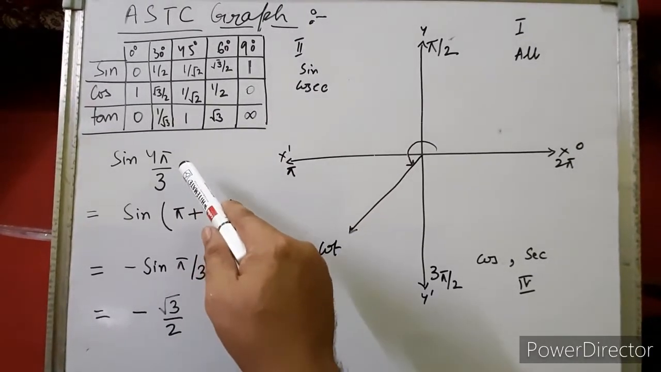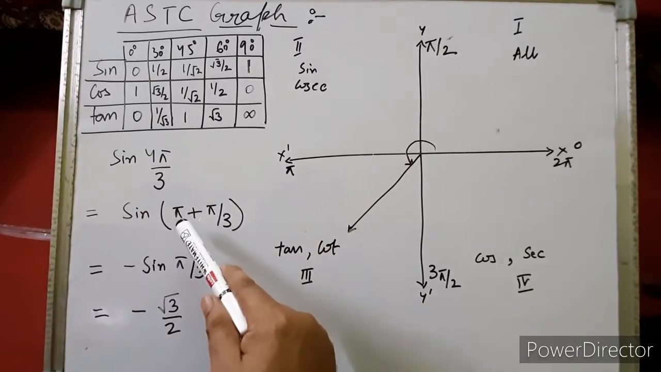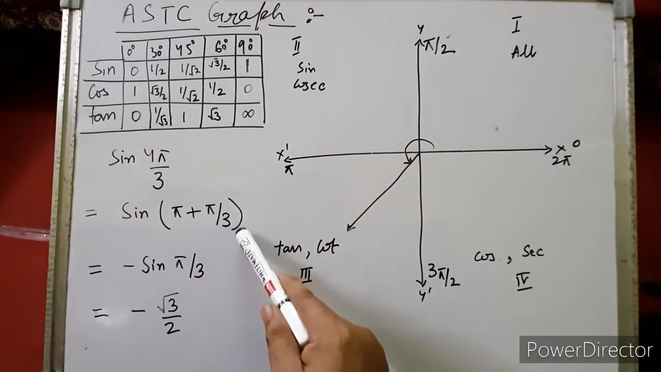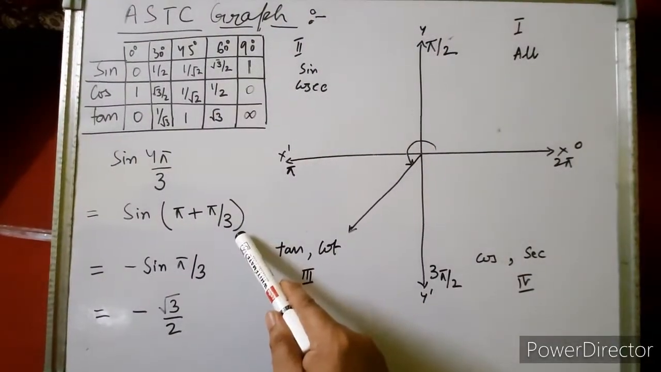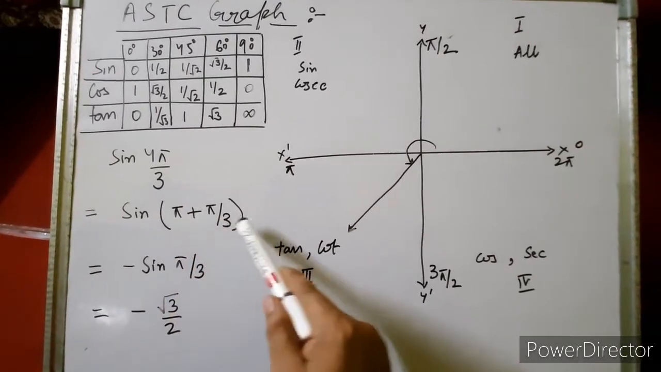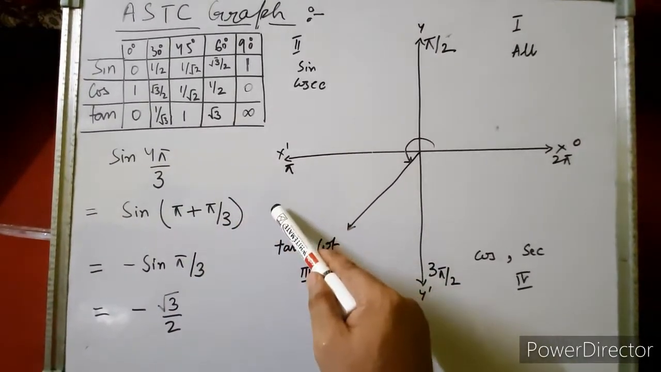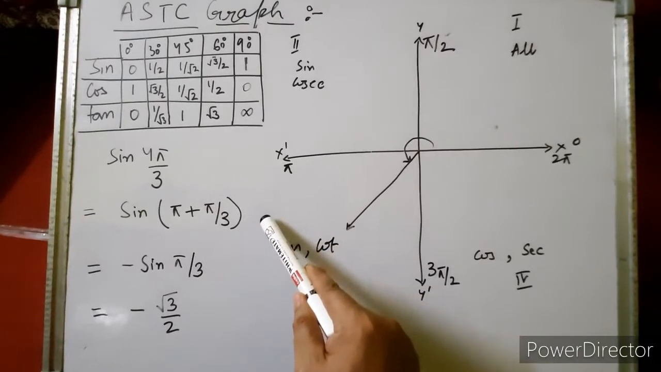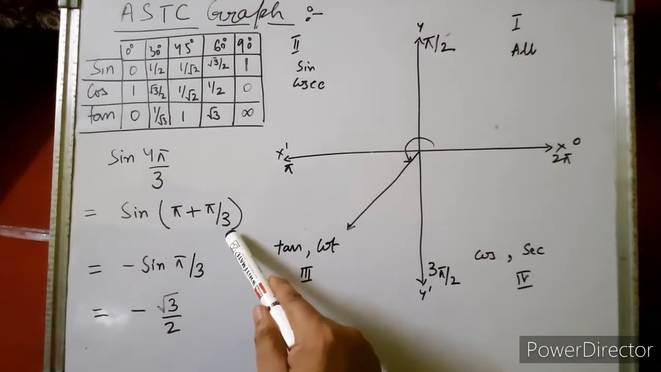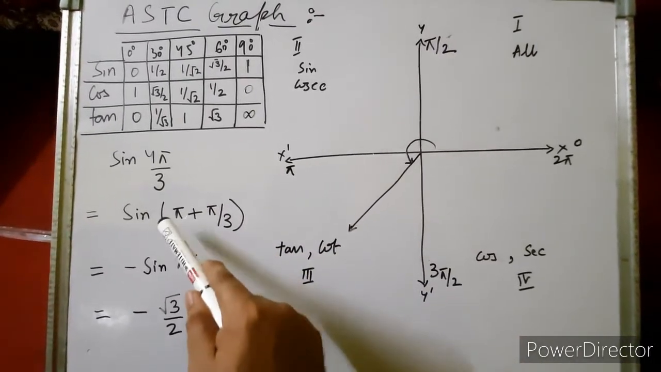I have written 4 pi by 3 in the form of pi plus pi by 3. Right. Now pi plus pi by 3 is again 4 pi by 3. Right, children? So sine of pi plus pi by 3. That means sine of 180 plus theta, any angle, say theta.